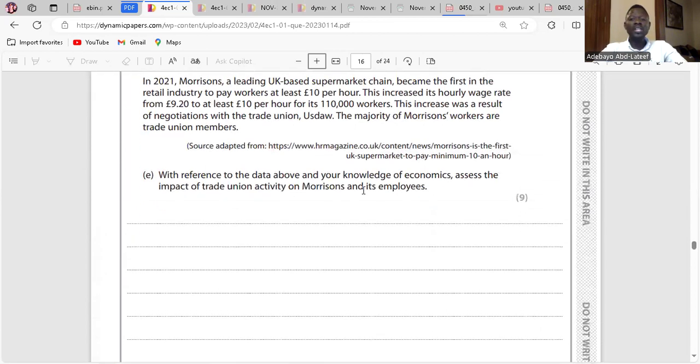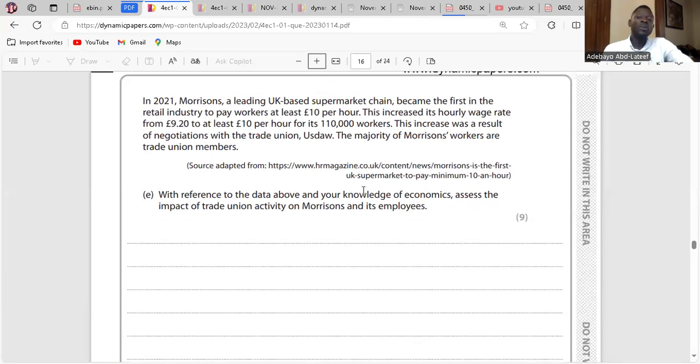With reference to the data above and your knowledge of economics, assess the impact of trade union activity on Morrison and its employees. A trade union is an organization that is formed by employees to protect their interests. Clear? Yeah. Trade union negotiation which brings about an increase in the wage rate by 0.80 pounds, from 9.20 to 10 pounds per hour, may increase productivity. Clear. The wage increase may allow Morrison to retain the number of workers it employed because higher productivity may not result in higher cost.